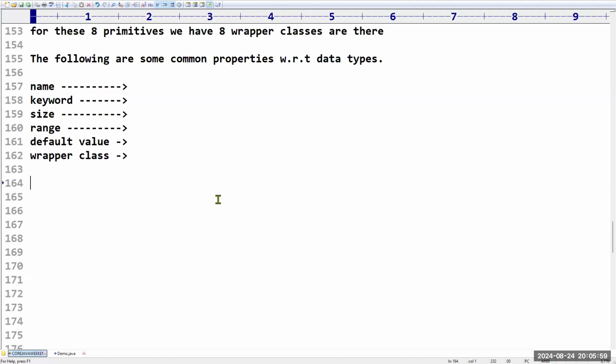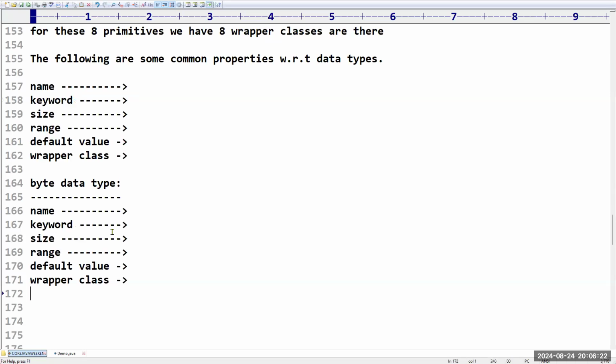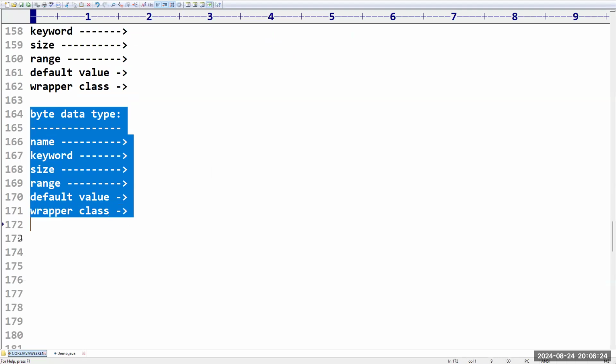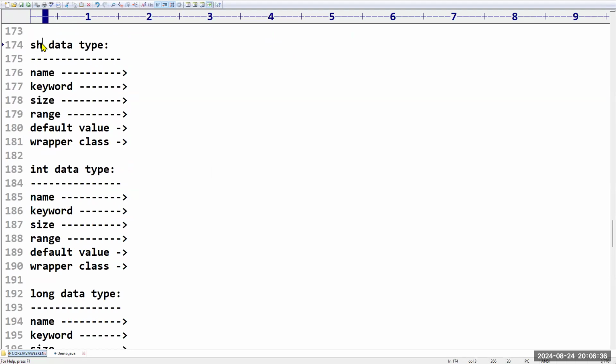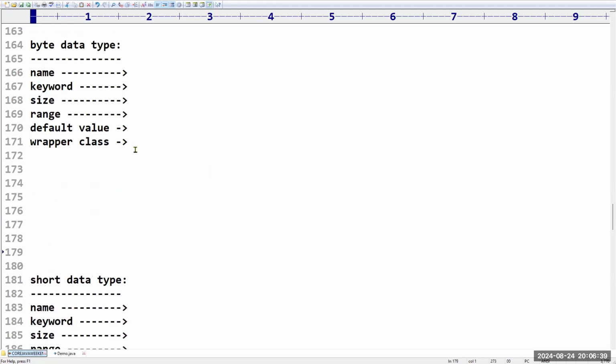So now let us expand this, the data types. All these data types we need to discuss now. For every data type, I'm going to take these properties. First, let me take the byte data type. We need to talk about all these properties one by one, and even for short, for int, and for long. So int data type next, after that short, and after that byte. First, let me talk about byte.